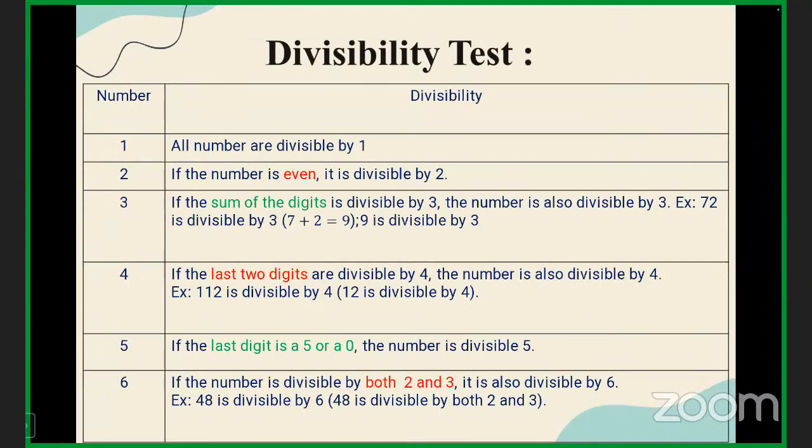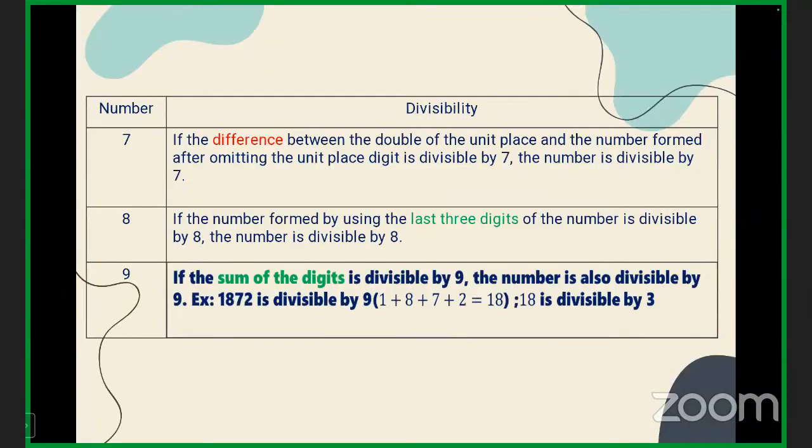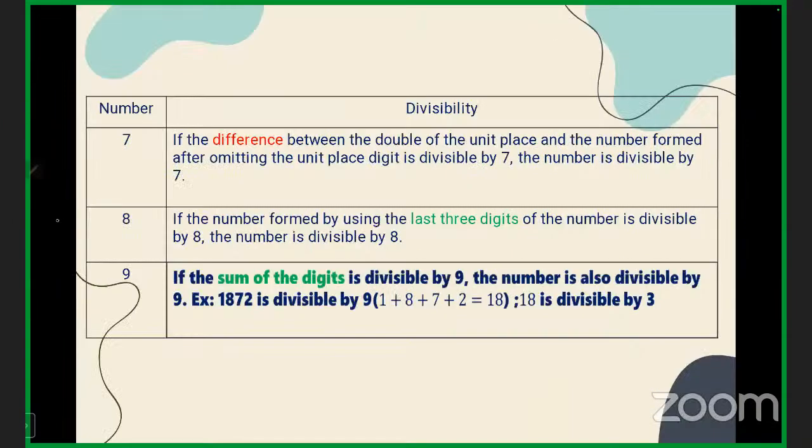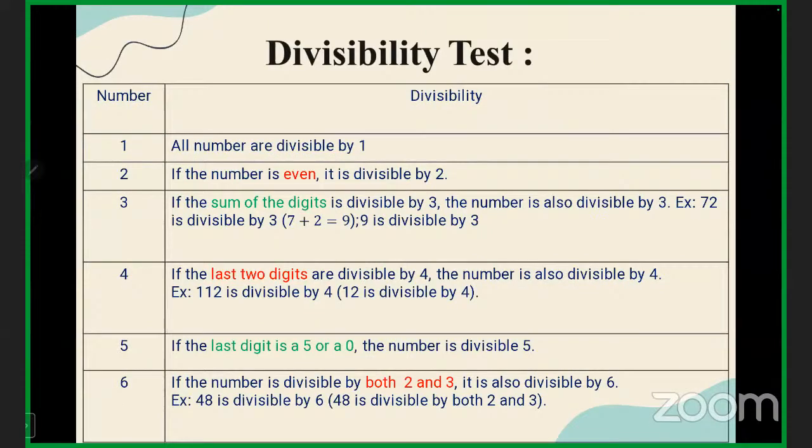Okay. See, this is the divisibility test. So I hope everyone is familiar with the divisibility test. Do you know the divisibility test of 11? Anyone? What is the divisibility test of 11?